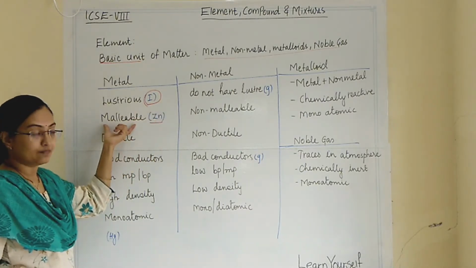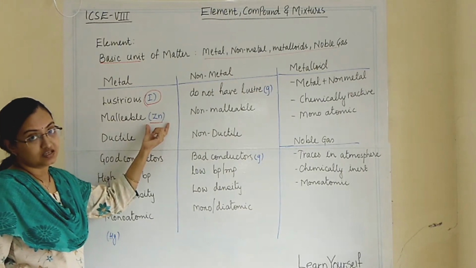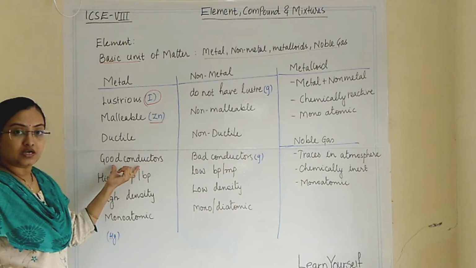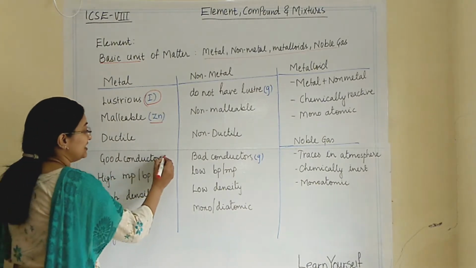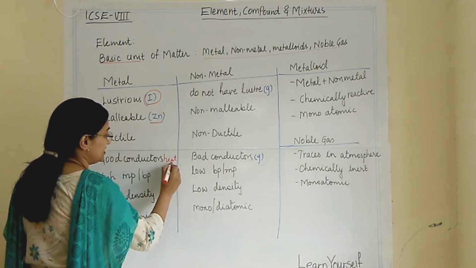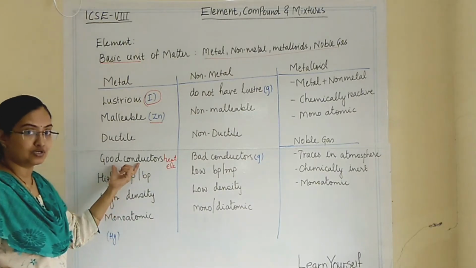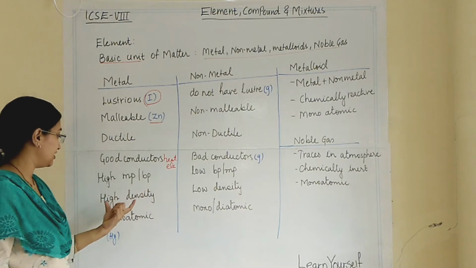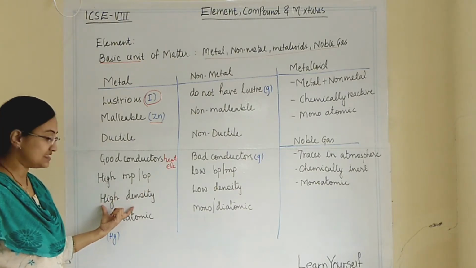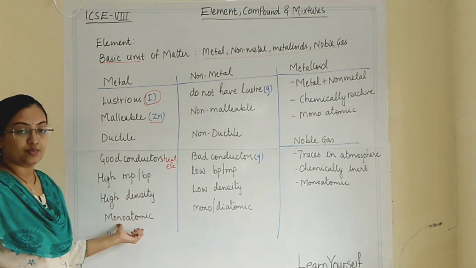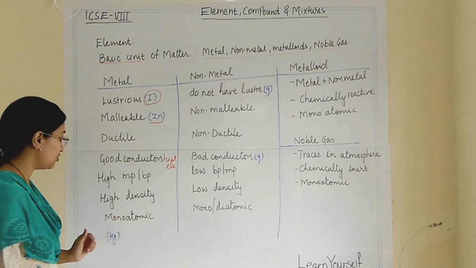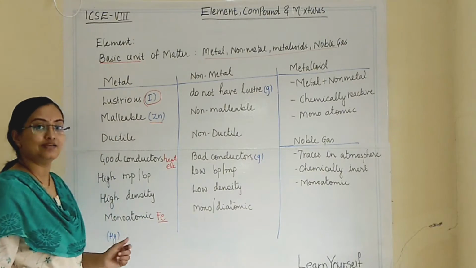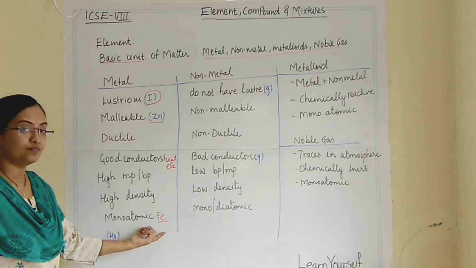They are malleable, but the exception is zinc. They are ductile. Then they are good conductors of heat and electricity. They have high melting point and high boiling point. They have high density. Then they are monoatomic. Now what is the meaning of monoatomic? Monoatomic means if we are talking about iron, then Fe alone can exist. That means they are monoatomic.